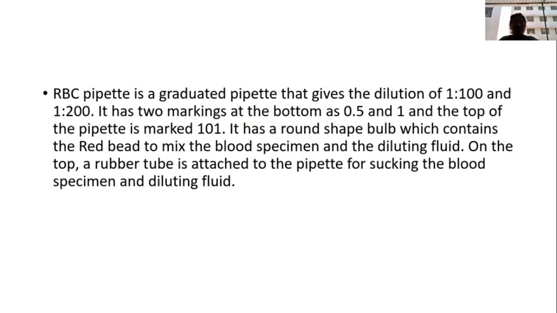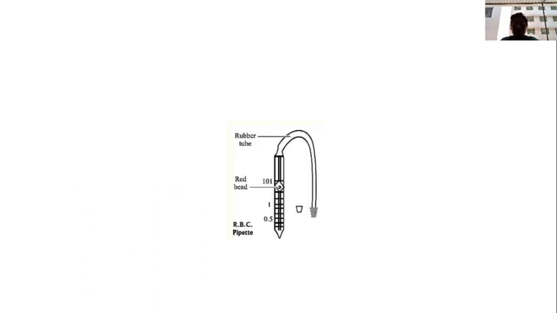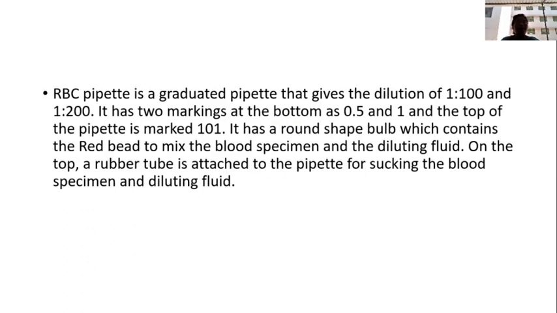Then RBC, that is the RBC pipette. The RBC pipette is a graduated pipette that gives the dilution of 1:100 and 1:200. It has markings; already I showed 0.5, 1 and 101.